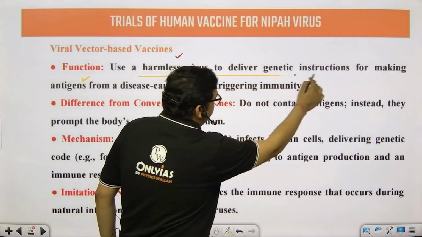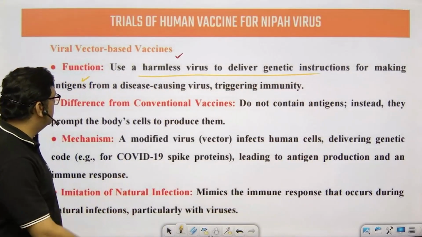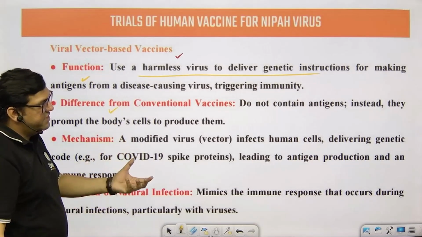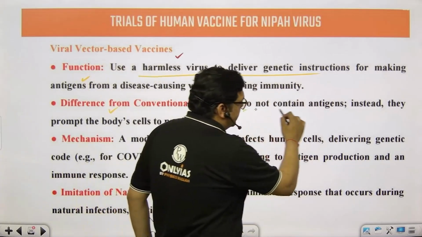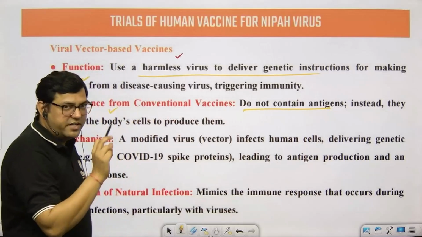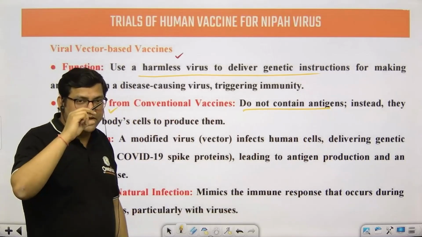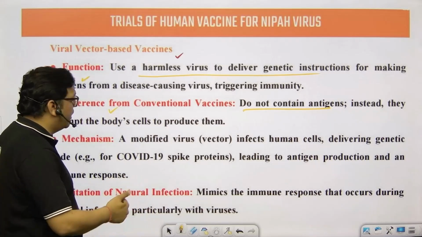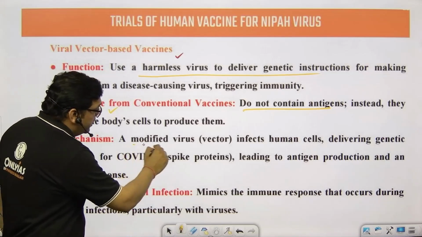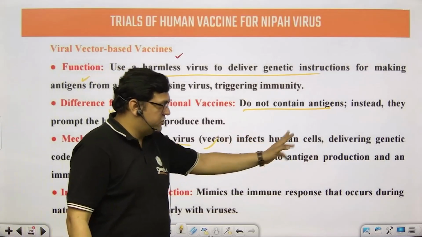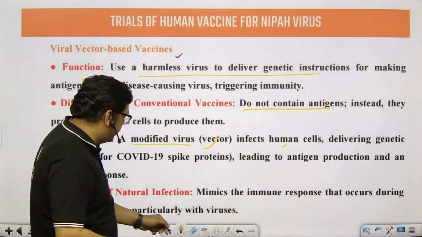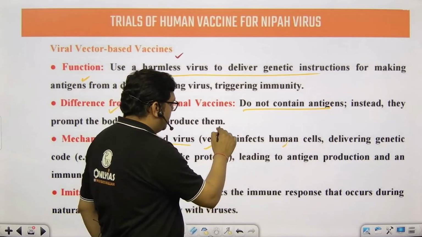So this is what has been mentioned here: the function is that it is a harmless virus to deliver the genetic instruction. I have just told you. The difference from the conventional vaccine is that they do not contain any antigen. They just contain the genetic material, which has the capability of making the antigens within the human body. So a modified virus vector is used. Generally, the viral vector used here is adenovirus.